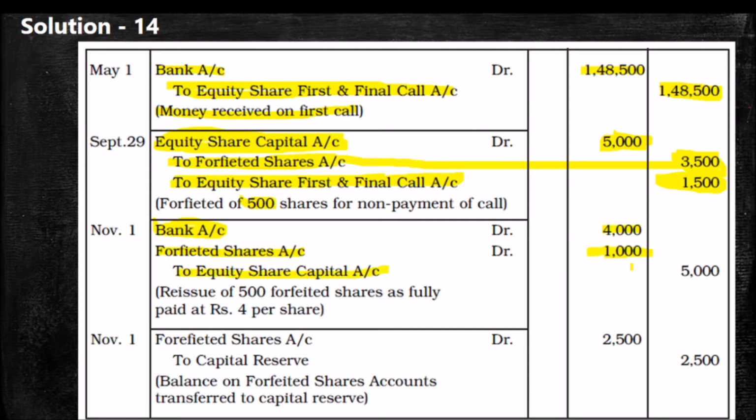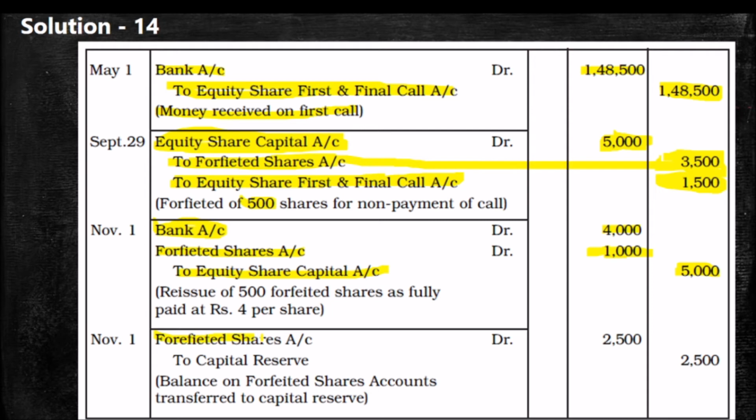To equity share capital, what we actually have to receive is 5,000, 500 into 10. There is a debit amount of 1,000 and a credit amount of 3,500 in share forfeiture. The difference between these debit and credit amounts in the forfeiture account will be transferred to capital reserve.